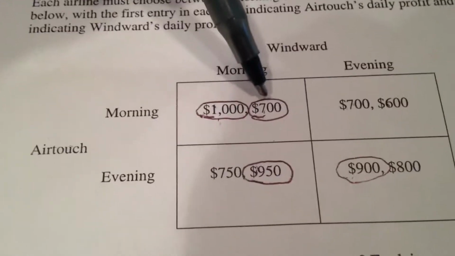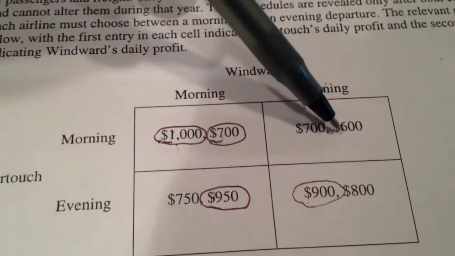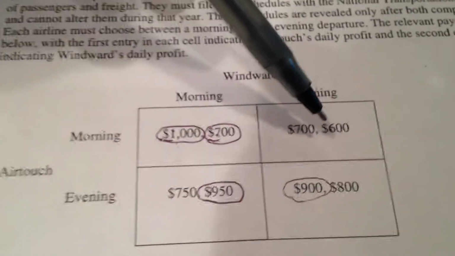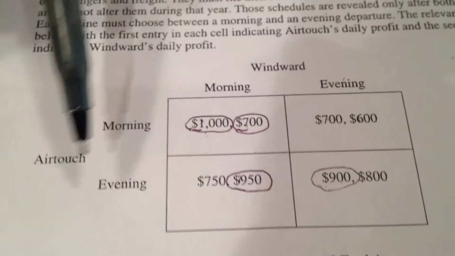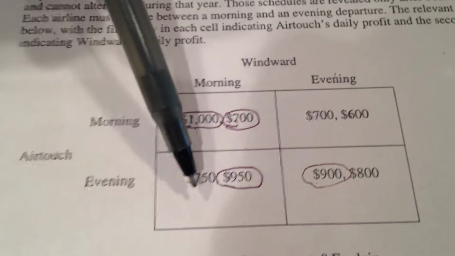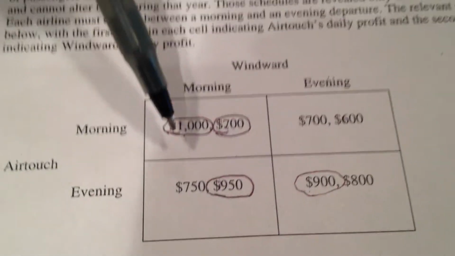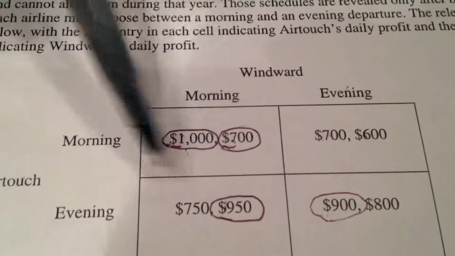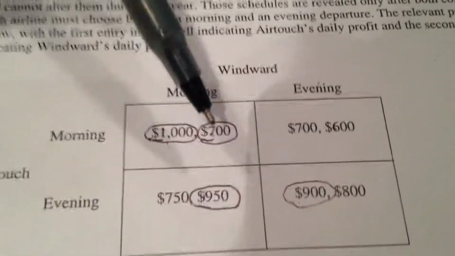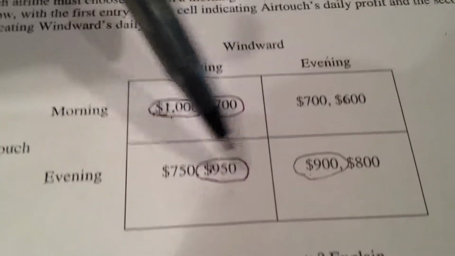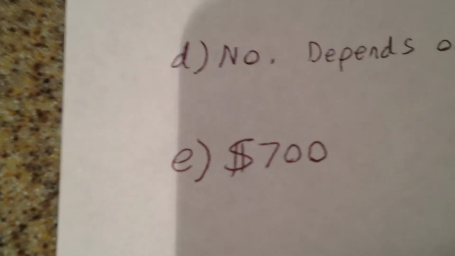Windward is producing in the morning. Say Windward tries to produce in the evening, they will now only make $600 versus $700. So they would be foolish to try to switch out of this equilibrium because they would lose money. AirTouch, if they tried to switch to the evening and get out of the equilibrium, would also lose profit. So it would be ridiculous for them to switch. So we know that they are both going to produce in the morning because they are knowledgeable of this payoff matrix. Windward's profit is shown as the second entry. So Windward's daily profit, as they asked here, is $700.